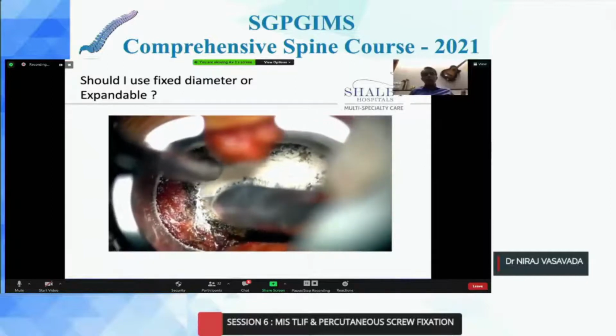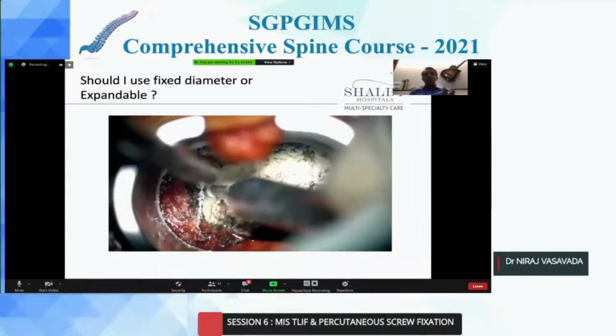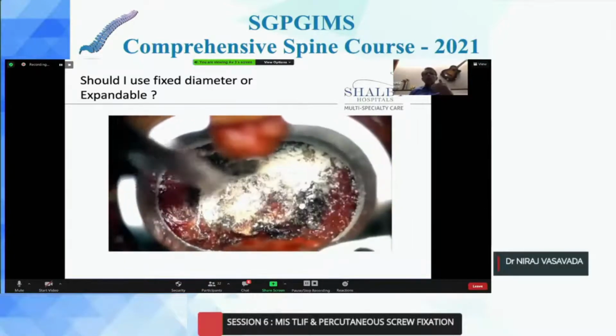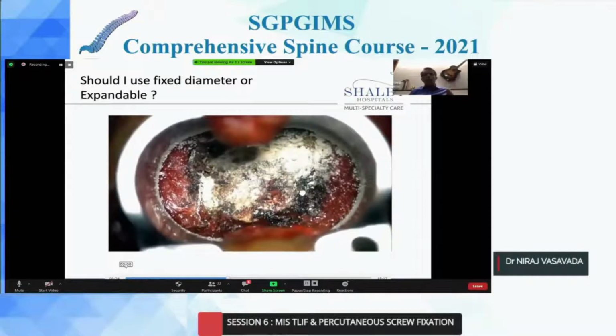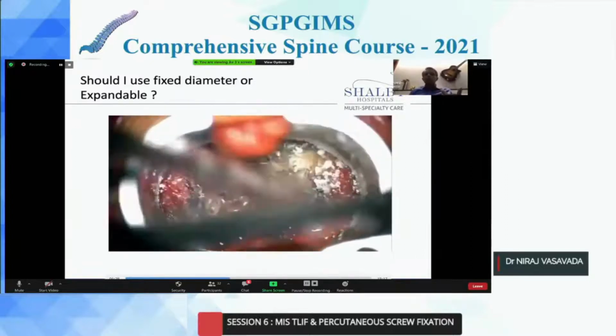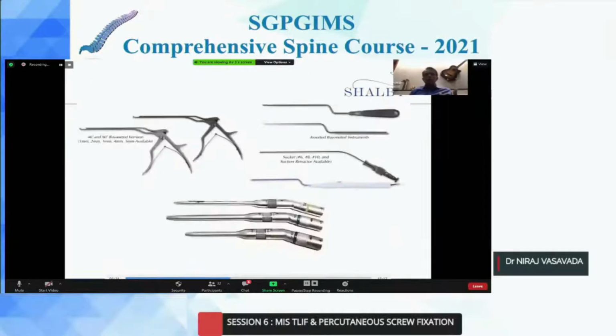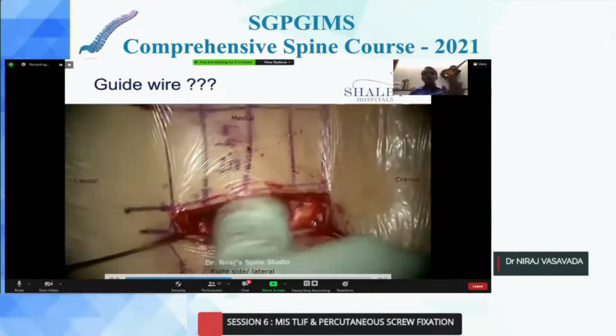The next question always comes is, should I use a fixed diameter or an expandable tube? So generally what we recommend is, in the initial learning curve, try to use an expandable tube, but as you get proficient in your technique, try to use fixed diameter tubes, because it is much easier to manipulate, much easier to handle while doing an MIS TLIF. Use bayoneted equipment so it doesn't come in your way. I never use a guide wire.